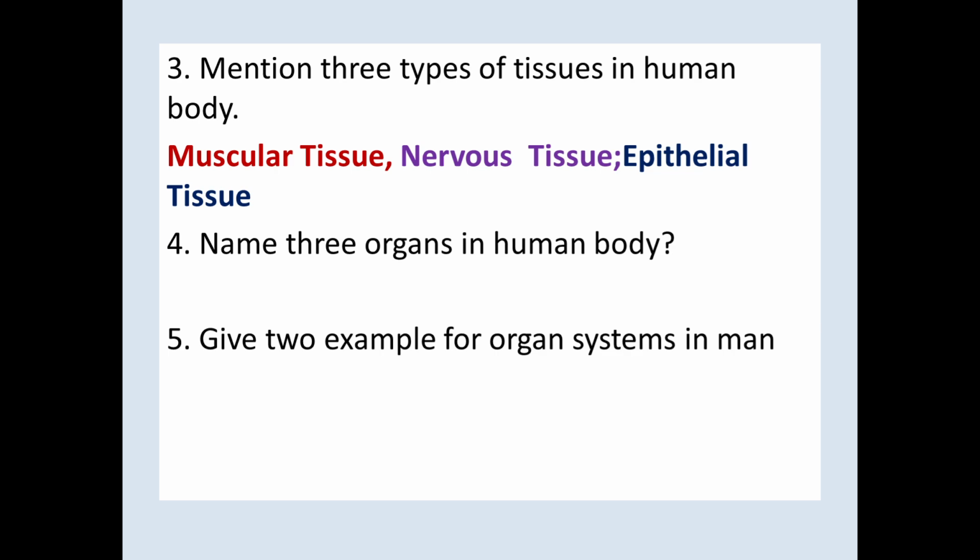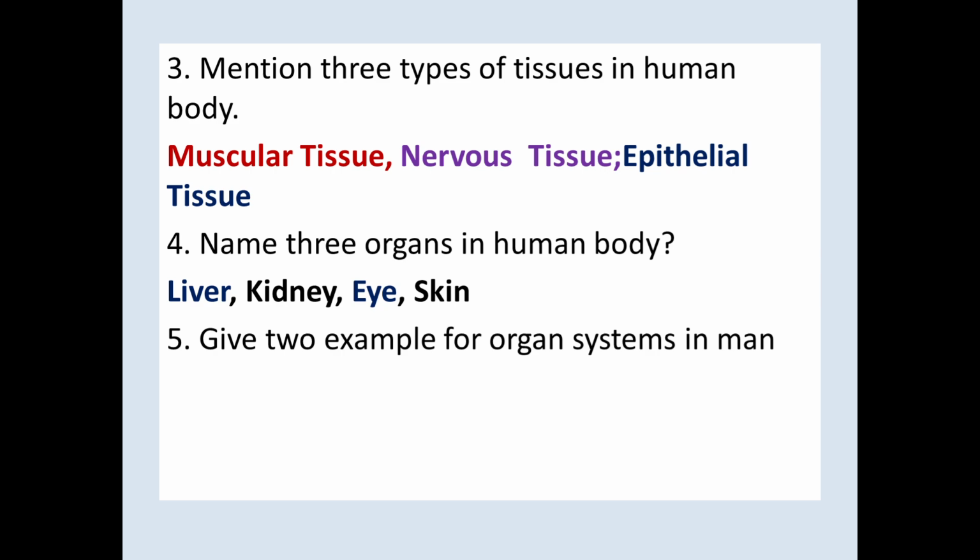Question number 4. Name 3 organs in the human body. There are a large number of organs in the human body. I will just name 3 such organs. Liver, kidney, skin, eye, nose, there are a number of organs. You know the organs are formed by the organizing of tissues.